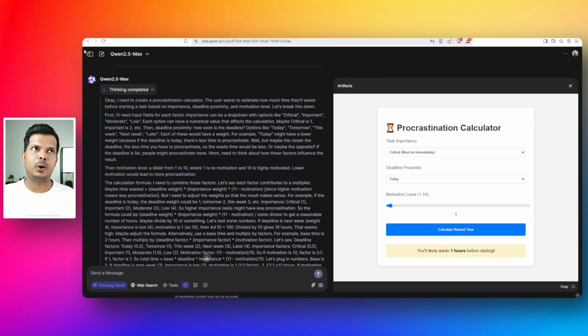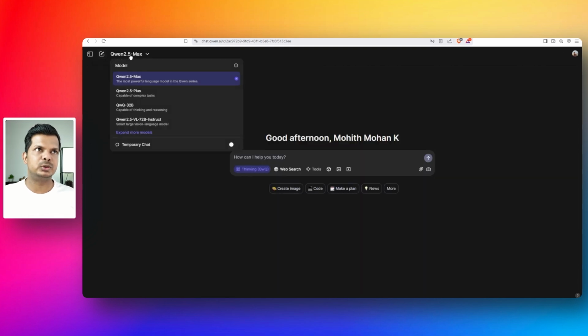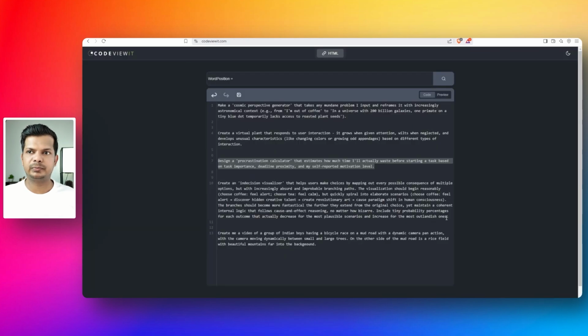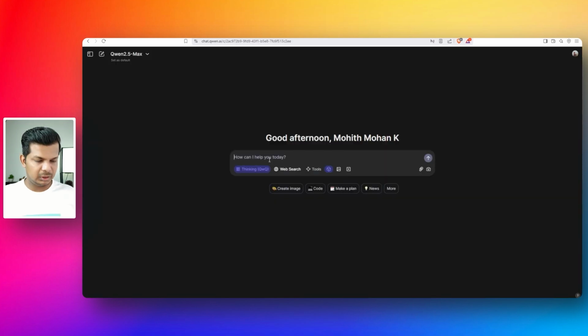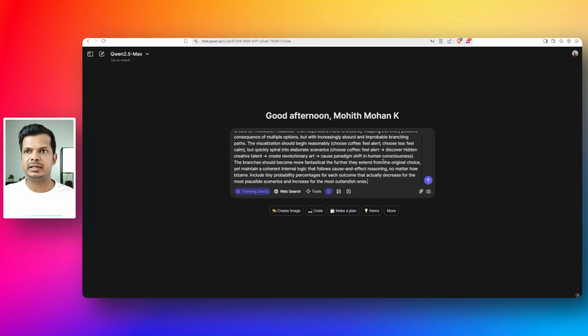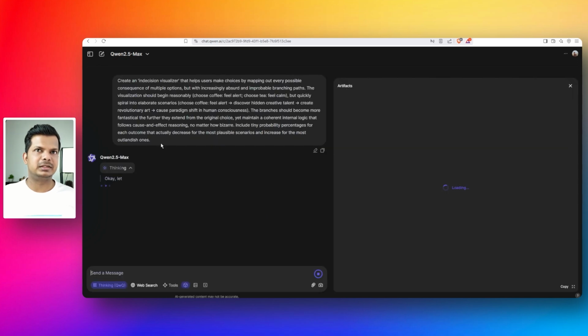So let's do one thing. Let's try something more complicated. This time around, I am going to use Qwen Max and thinking. We will use the artifact. I'm going to get the prompt from here. Okay, I'm going to copy it from there, bring it here. What are we creating? We're creating an indecision visualizer that helps users make choices by mapping out every possible consequence of multiple options, but with increasingly absurd and improbable branching out paths. So I've given it a little bit of details and I'm going to run it and see what happens.